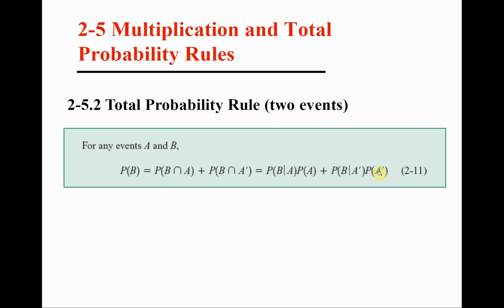So it's exactly the same as the general formula, but we just have a special case. Since we have only two mutually exclusive events, then one of them is the complement of the other. So instead of using E1 and E2, E1 is just called A, and E2 must be a complement. However, it is nothing new.